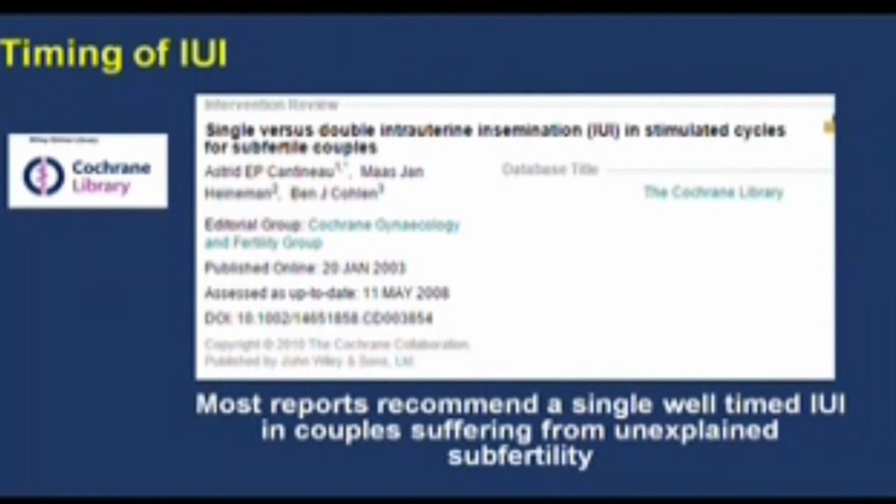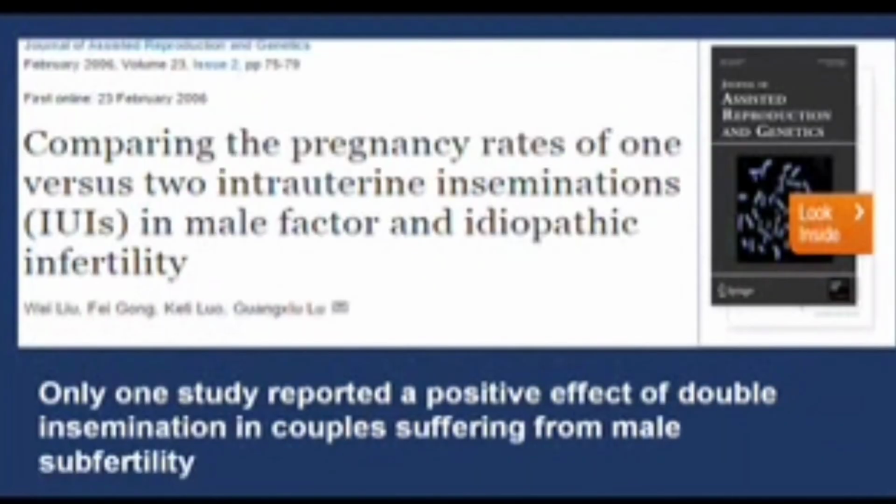So there is a long-lasting debate on how many IUIs need to be done, whether 2 IUIs will increase the success rate of the IUI procedure. However, the Cochrane database says that a single well-timed IUI in couples suffering from unexplained subfertility should suffice.